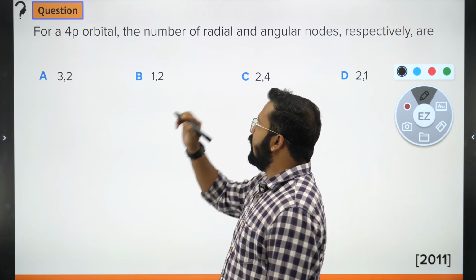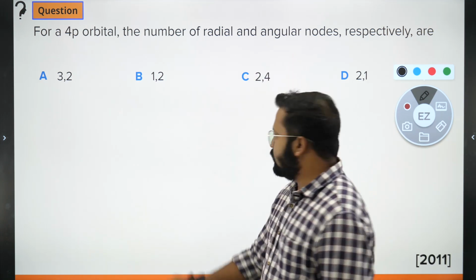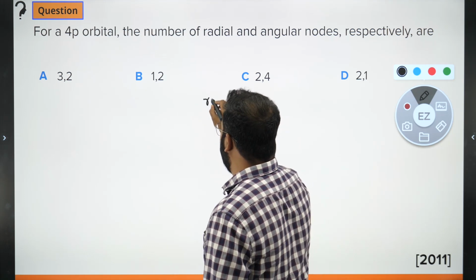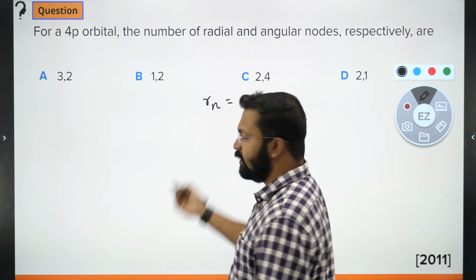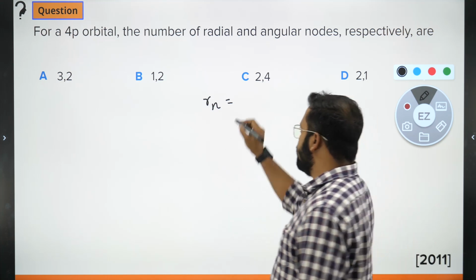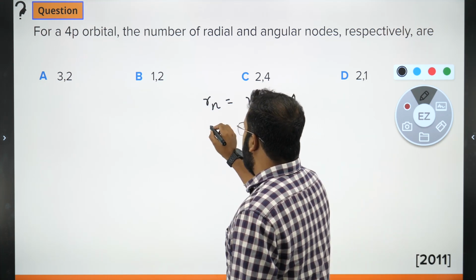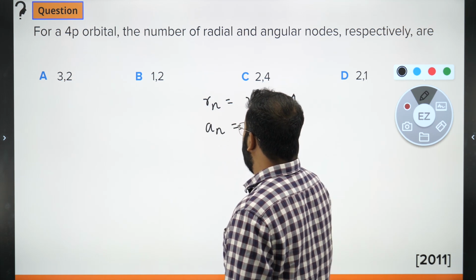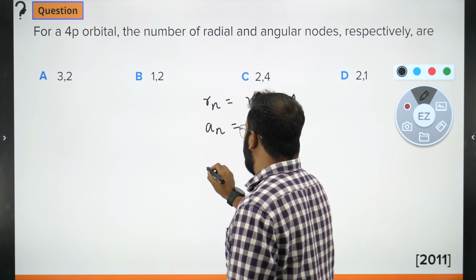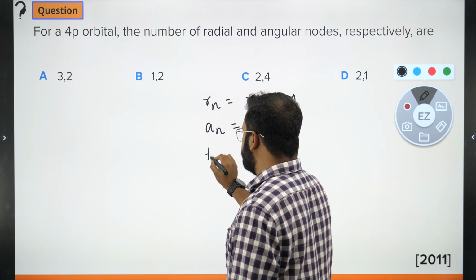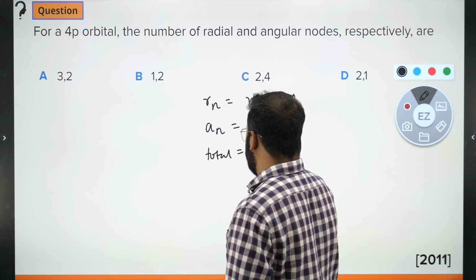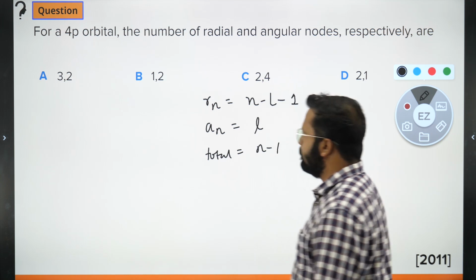If I want to calculate the number of radial and angular nodes, the method of calculating radial nodes, I'm writing Rn as the notation for radial nodes, is n minus L minus 1. Angular nodes is L, and total number of nodes is equal to n minus 1.